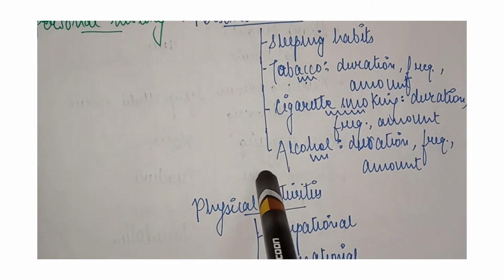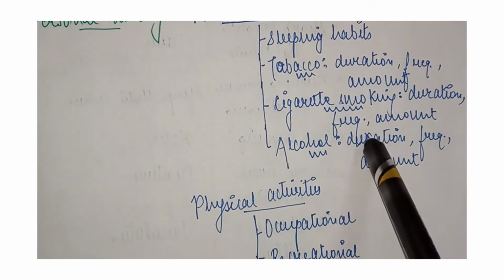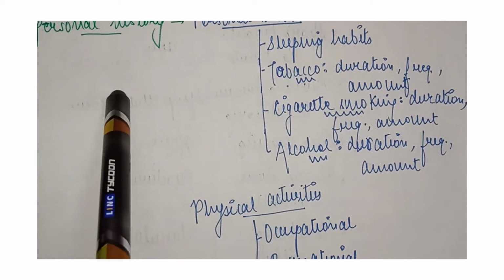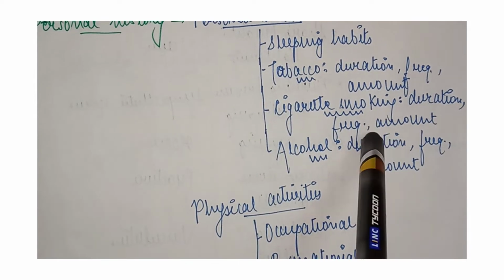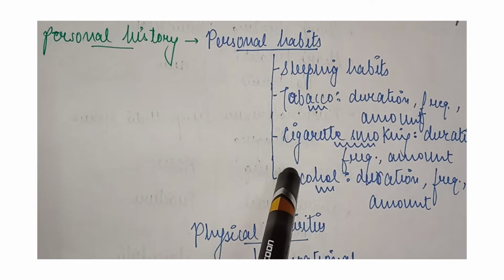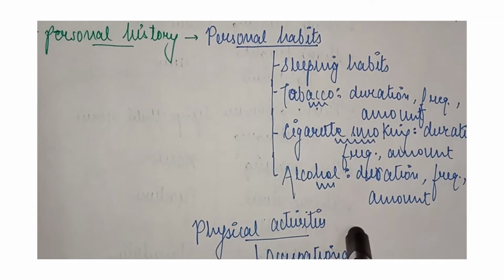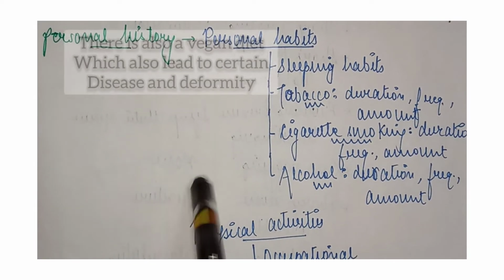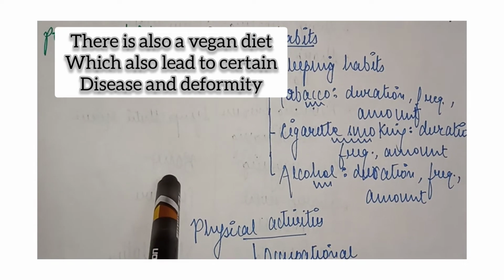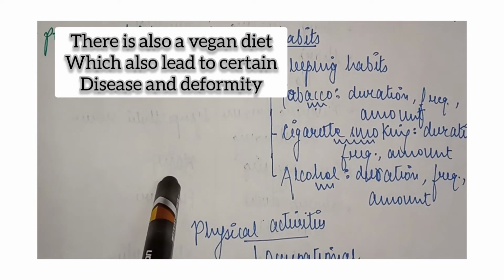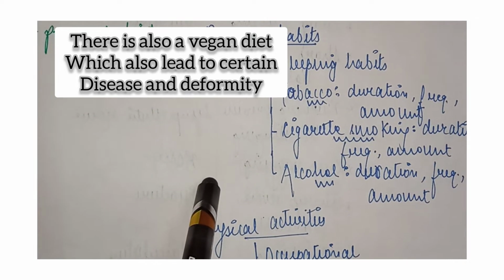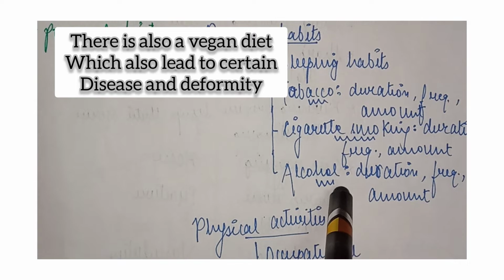What about the alcohol? Alcohol is also the same, like what is the duration, frequency and the amount. If not, we'll write not relevant. If it is, we'll go with the duration, frequency and the amount. So these are the personal habits of the patient, along with whether the patient is vegetarian or non-vegetarian. We have to note that, because there are certain things which we lack in our diet, so it is necessary. And these are very much important.